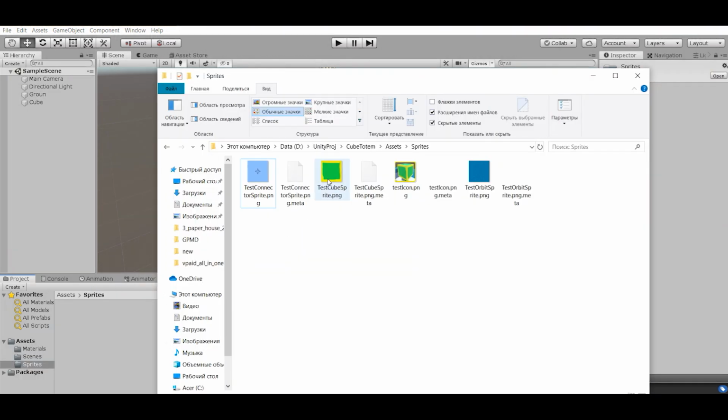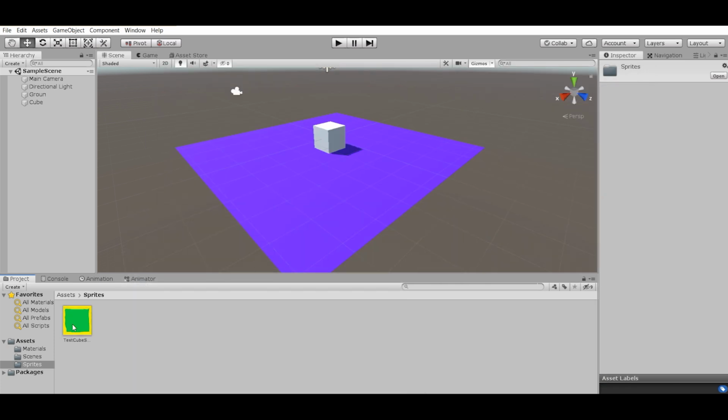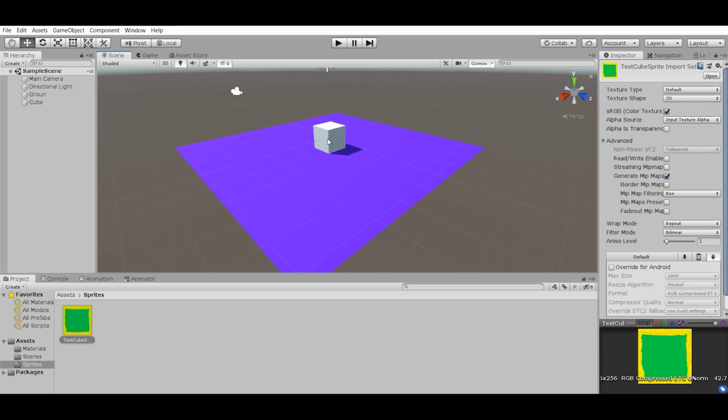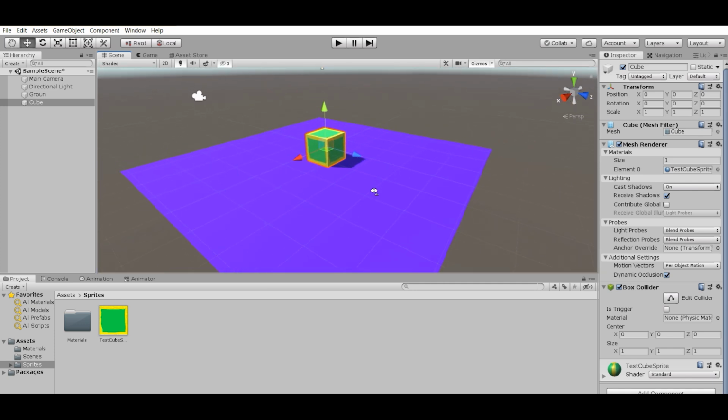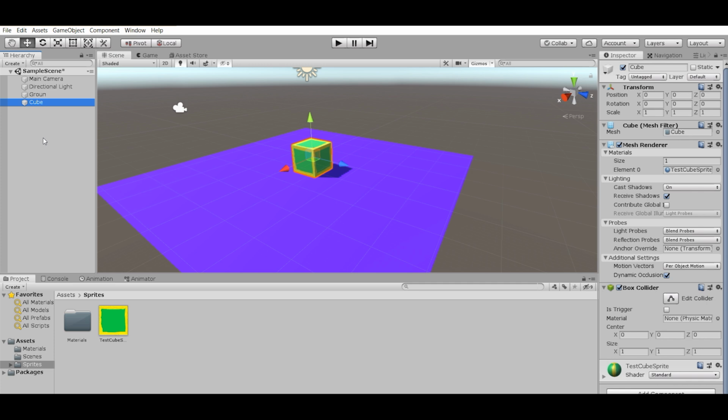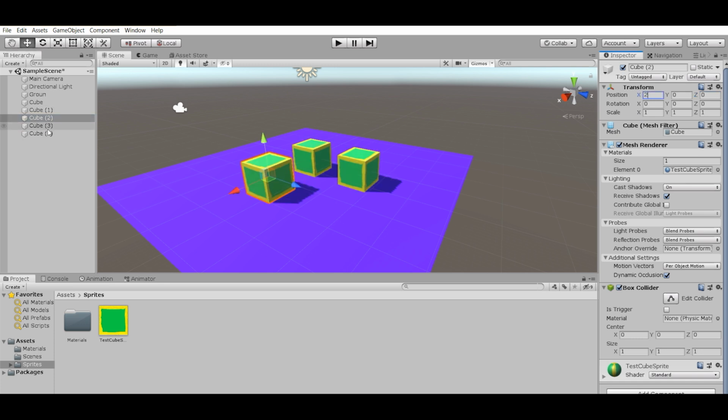For this cube I already prepared a small sprite to see the edges of the cube. Let's just drag and drop it to the sprite folder and then onto the cube. Duplicate it several times and place the copies in different positions.